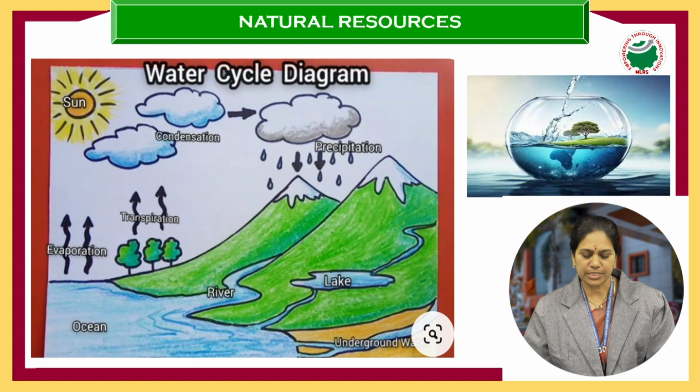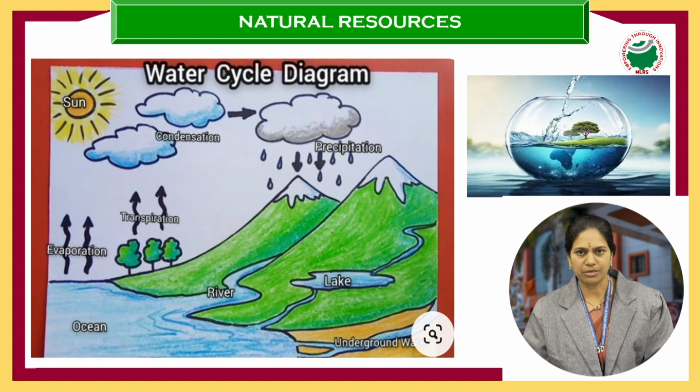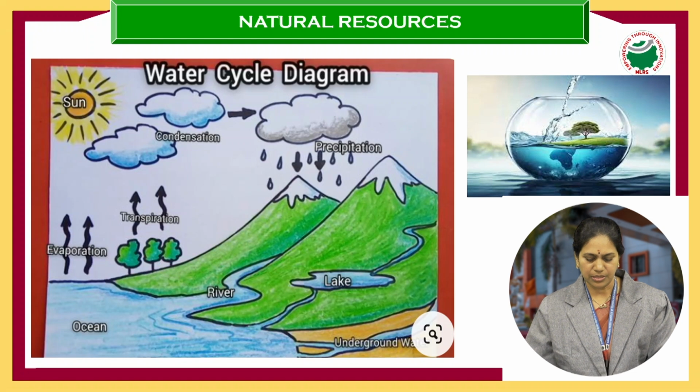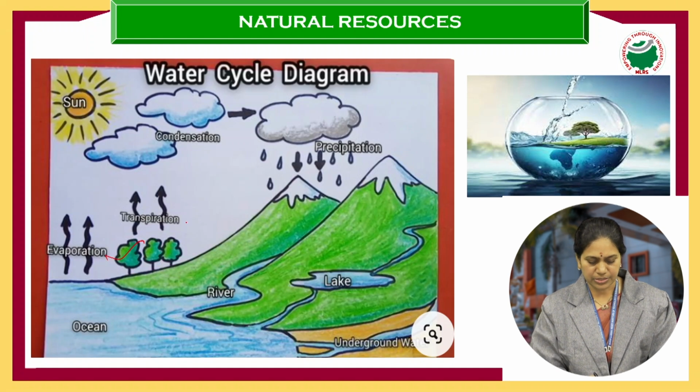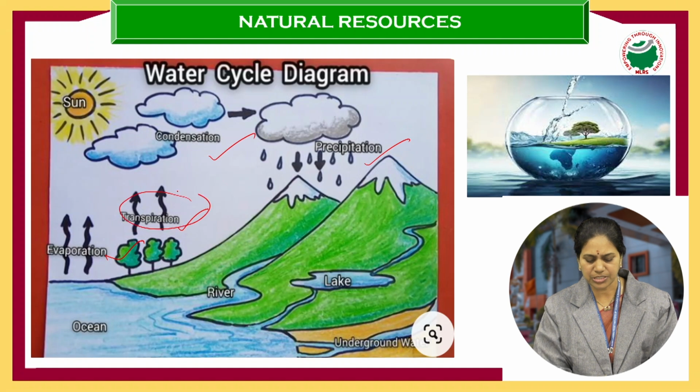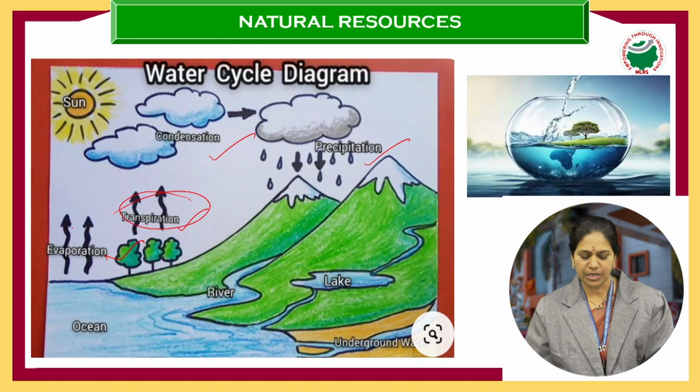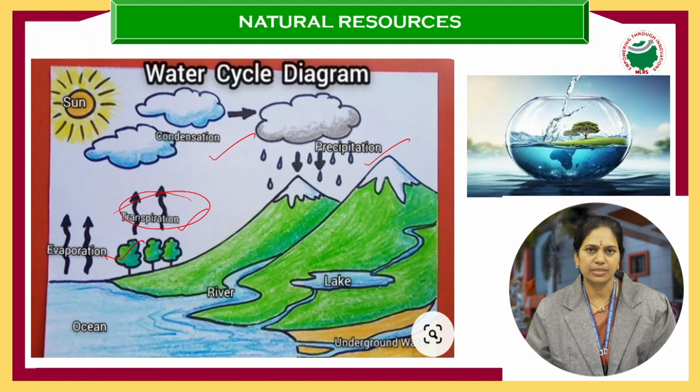Before I start my session on water resource, we all know about the water cycle which is going on in the atmosphere. Now you can see the different stages of the water cycle: evaporation, transpiration, condensation, precipitation. Of course, transpiration is not a stage in the water cycle. The evaporation from plants, we call it transpiration.